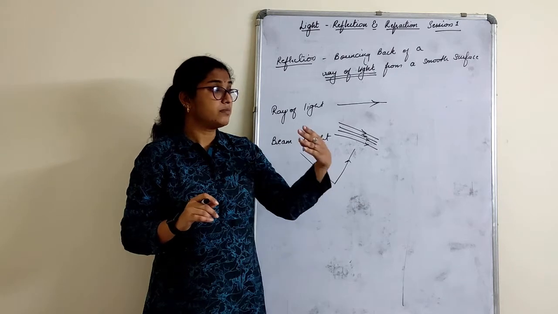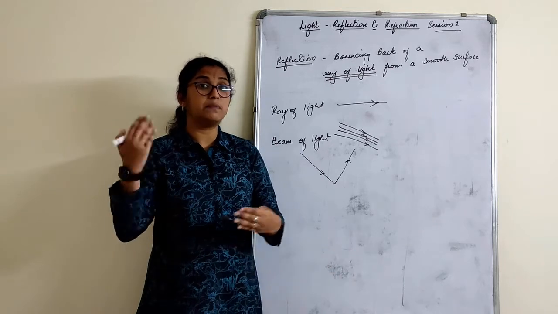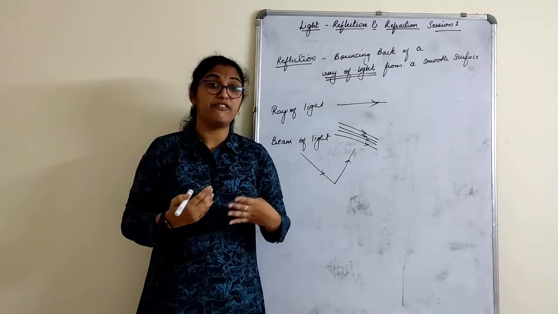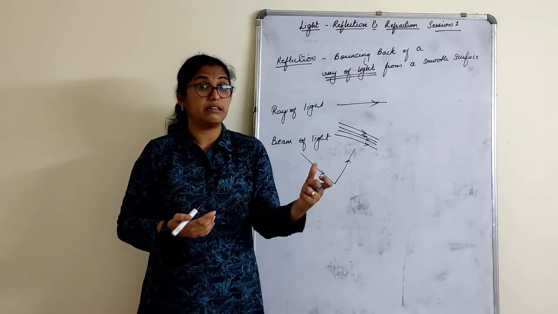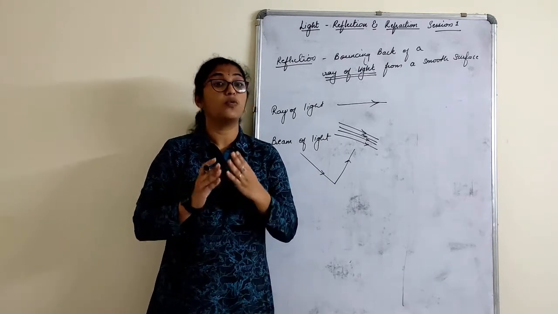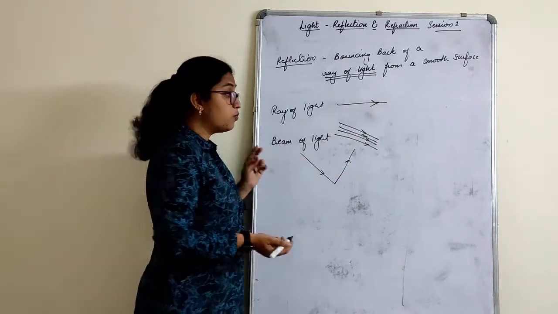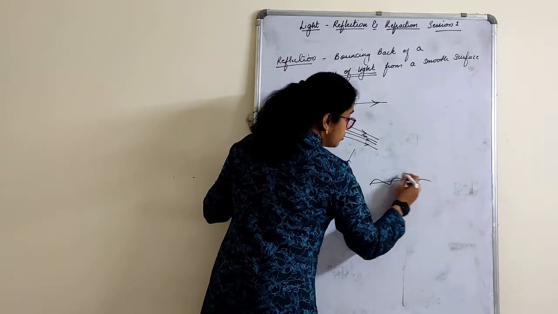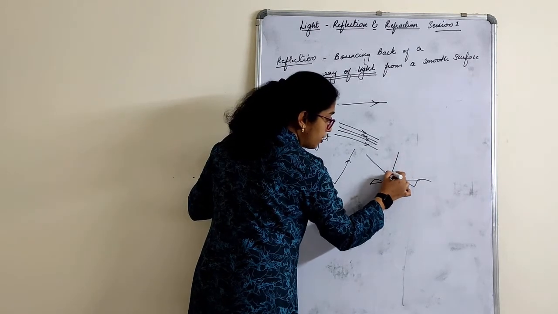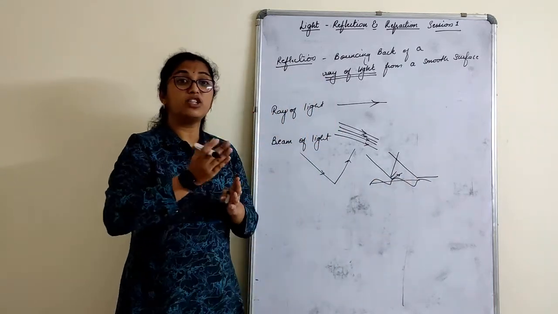Now suppose you have a plain window, or a fine finished marble tile, at a particular angle you can see a reflection in that. But if I have a wall, can I see my reflection in the wall? No, we can see a shadow at a particular angle, but not a reflection. So reflection is possible only if the surface is smooth. Why? The ray of light which falls on the surface has to reflect back. Now what happens on an irregular surface? When the ray of light falls, it will reflect but at a different angle. If the ray of light is like this, it will reflect like this. Ray of light is falling, it might reflect like this. So the reflection is not proper.